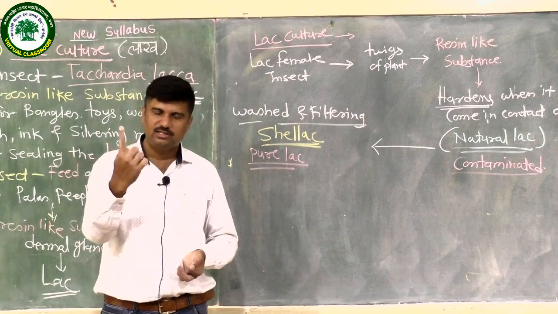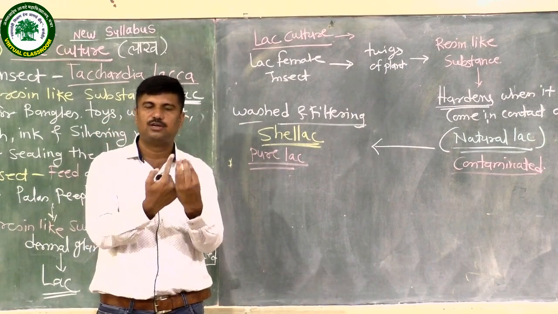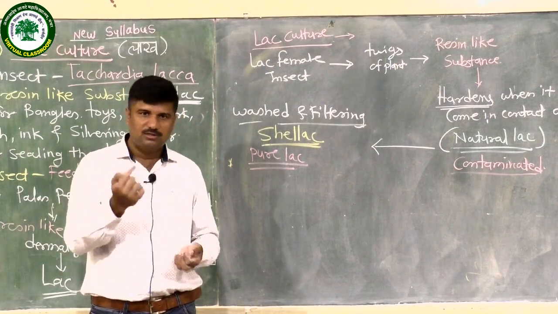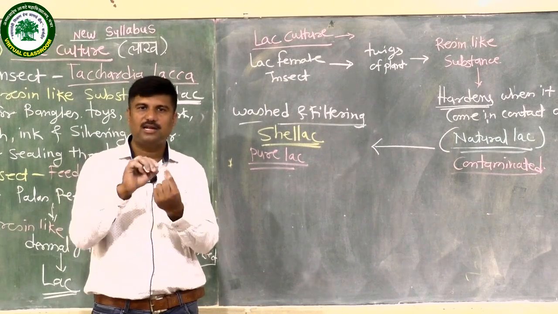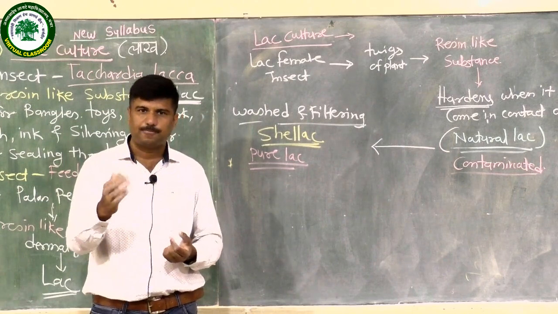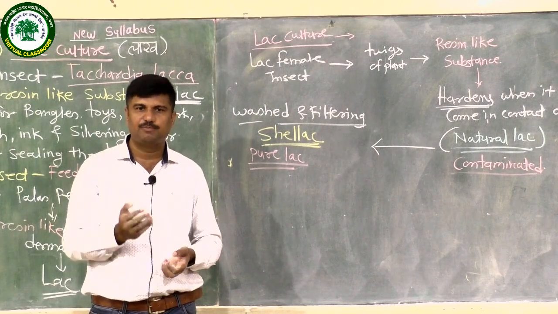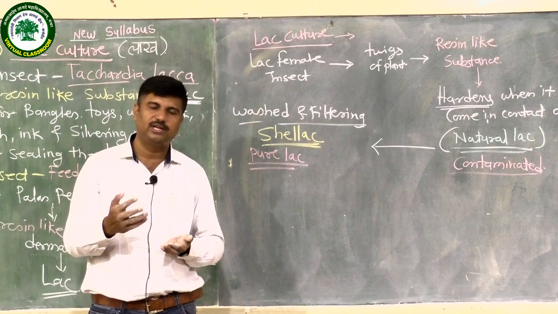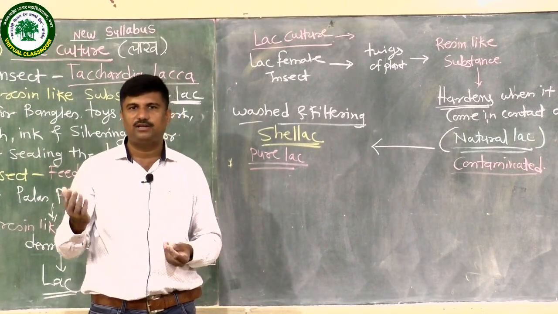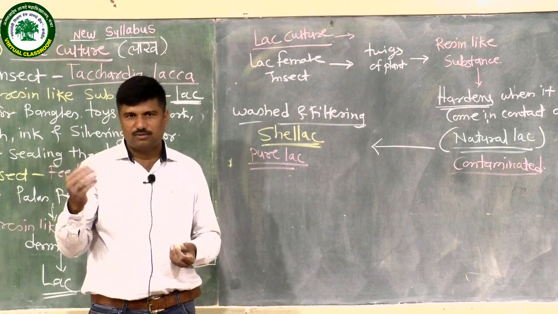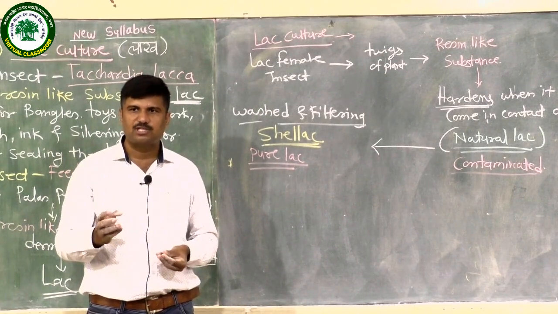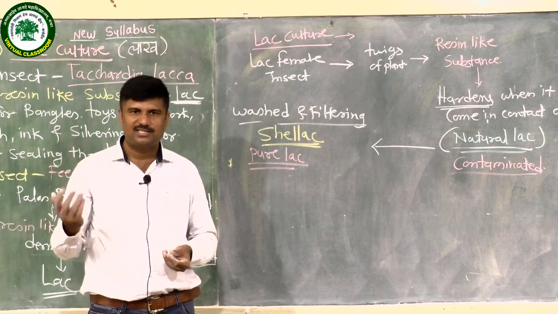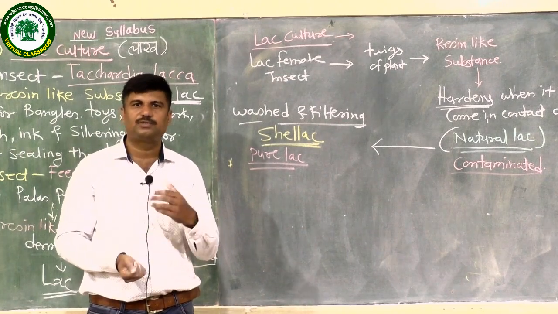They inoculate one twig to four to five twigs and bind them properly, and after a few days all these twigs get the infection, and the lac insect produces the lac on that plant. These people collect these branches or twigs, and by separation, washing and filtering, they get a pure lac, and they supply the lac to the government and to industry for making tools like toys, bangles, etc. This is the methodology of lac culture.